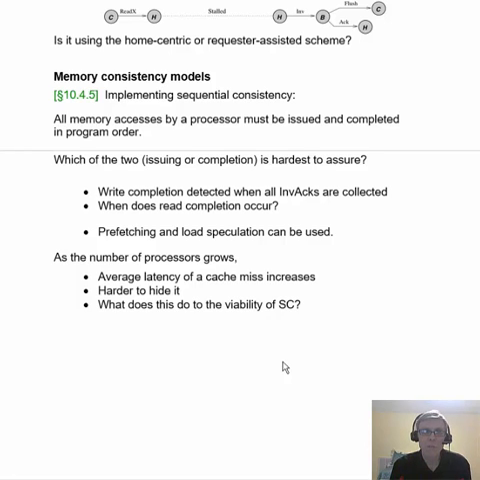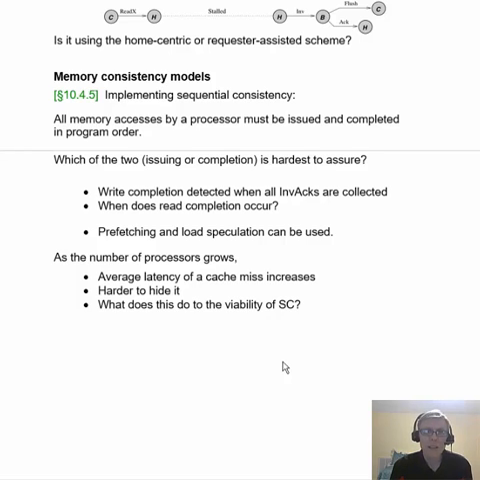And prefetching and load speculation can be used. In other words, the read can appear to take place before it actually does, and if it guesses wrong and reads the wrong value, then it just needs to go and redo the operation and read the correct value. So we talked a little bit about speculation earlier, but I just want you to note right now that prefetching and load speculation are consistent with the requester-assisted approach.